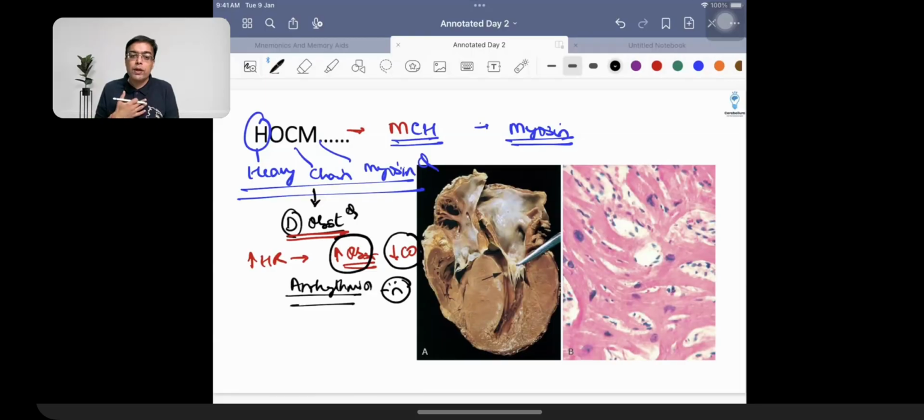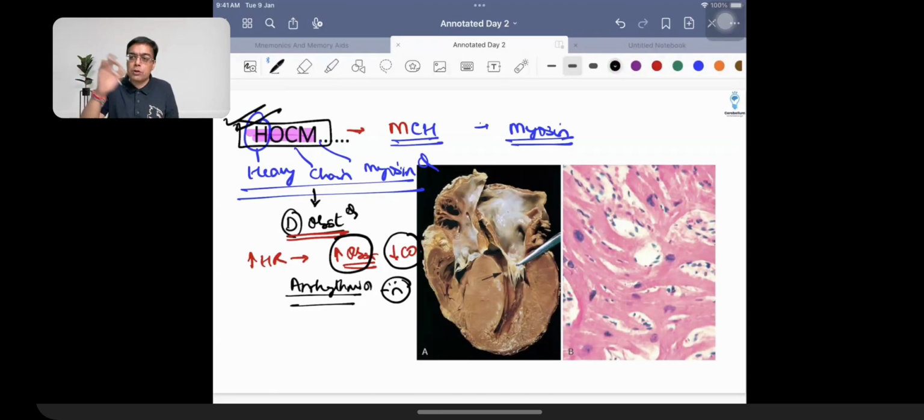So easy questions that you need to ask in the exam is, let us say we are talking about an athlete who's going to be playing. We're talking about a footballer who is on the ground. We are going to be talking about an individual who's going to be having a heart rate increasing his complications or worsening his symptoms. That is what is going to be associated with the patient who's going to be having HOCM. What is going to be asked in the exam as a question for HOCM?